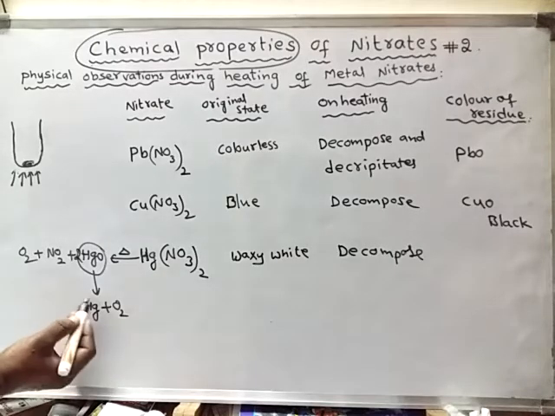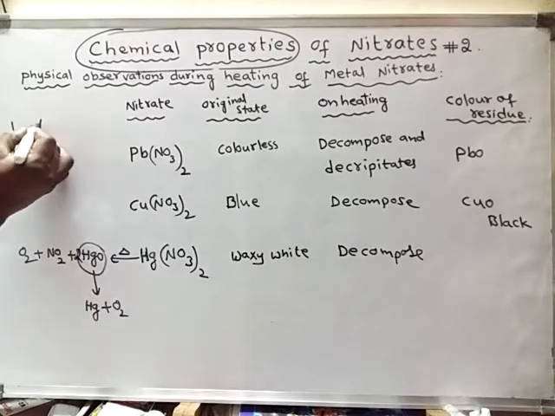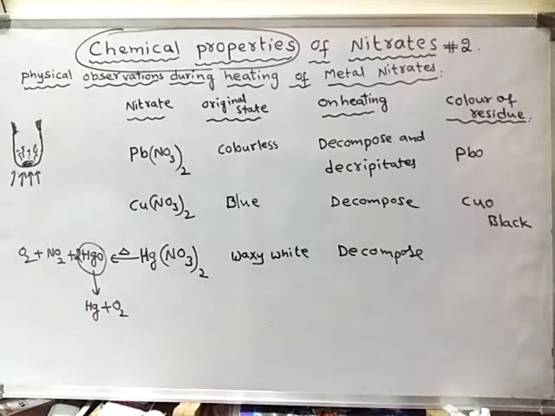Some of this mercury will vaporize, and finally it will get deposited on the inner walls of the test tube. That is why this is the cooler portion of the test tube, and this is the hot portion of the test tube.